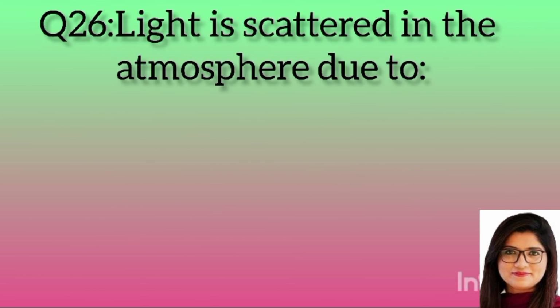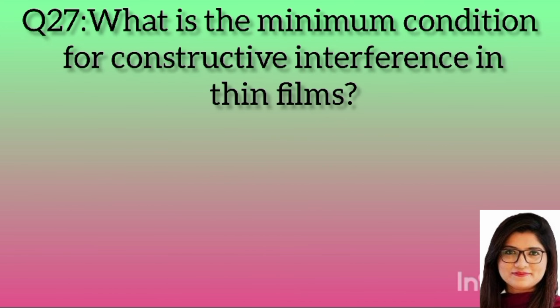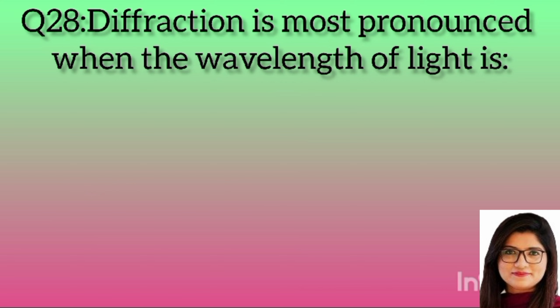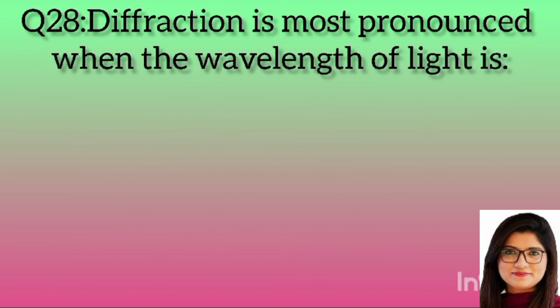Question 26. Light is scattered in the atmosphere due to? Answer: Rayleigh scattering. Question 27. What is the condition for constructive interference in thin film? Answer: path difference equal to n lambda. Question 28. Diffraction is most pronounced when the wavelength of light is? Answer: comparable to the slit width.